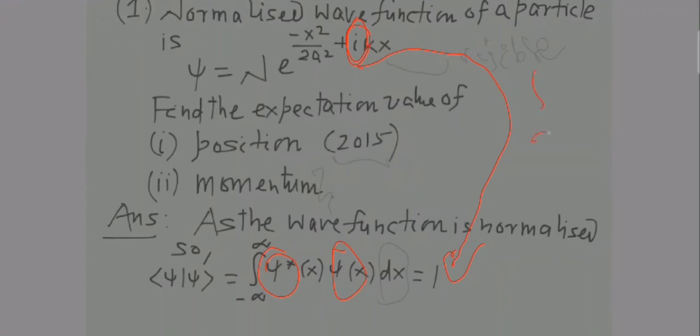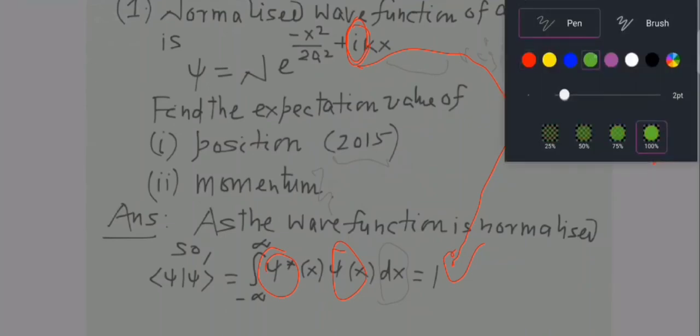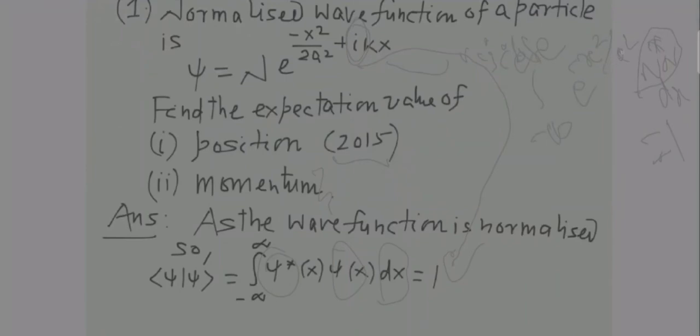You will get integral from minus infinity to infinity e to the power minus x square over a square n star n dx equal to 1, and you will put this n star n out of this integral, and then you will evaluate this integral. This one, this integral, and n star n you will put common out of here.